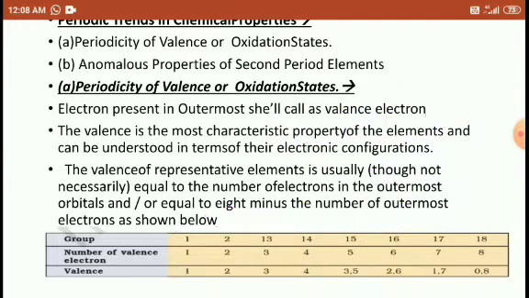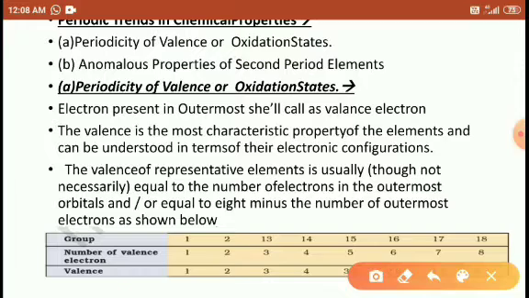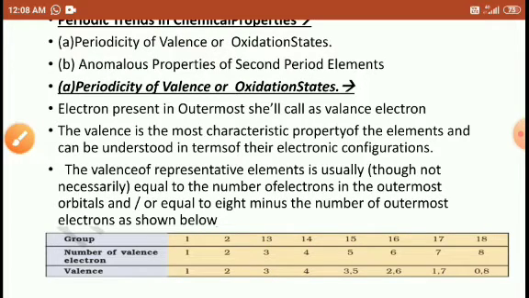And after the number of valence electrons, here the valence is mentioned. First group bonds with only one species, second group bonds with 2 species, third group bonds with 3 species, 14 group bonds with 4 species, 15 group bonds with 3 species, 16 group bonds with 2 species, 17 group bonds with 1 species, and 18 group bonds with 0 species. Right students?